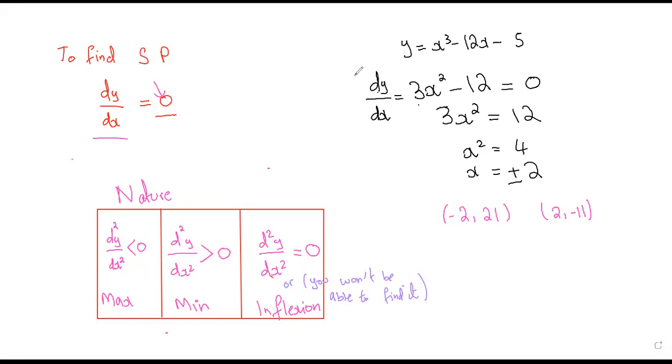Just check your, yes, Ishal, your answers are correct. The only thing is you have some sign issue with that, but you can check that again. This is the answer actually. Now, -2 and 21 and 2 and -11, these are the two stationary points on the curve.